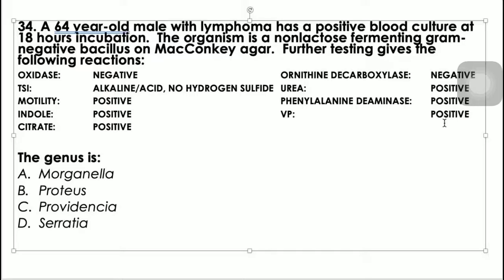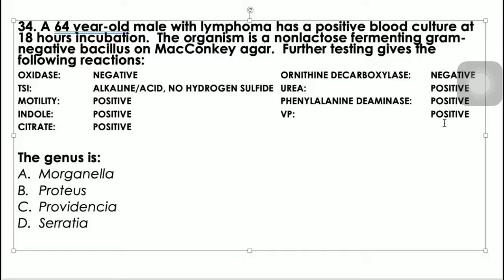Okay, so the genus. Checking on this, TSI, alkaline, so non-fermenter, Proteus, Providencia, and Morganella are non-fermenters. Serratia po is a late lactose fermenter, pero usually kasi yung mga late lactose fermenter sa TSI, nagmumukha silang non-lactose fermenter. So we can't eliminate Serratia pa.